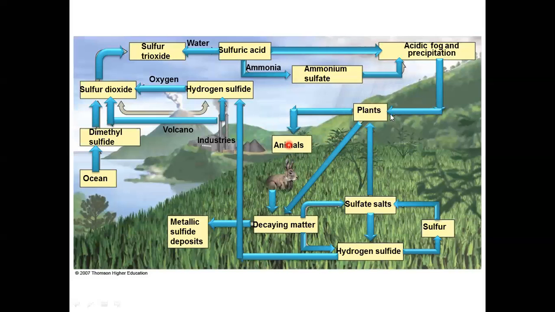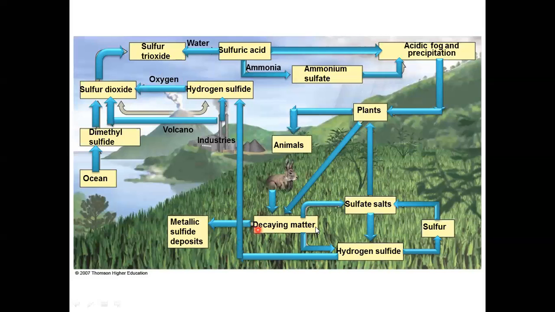After the death of these animals and plants, the degradation process of these animals and plant bodies takes place, and during this degradation process, H2S gas is evolved, and this H2S gas is then mixed into the atmosphere, and during the reaction of the atmospheric oxygen and the H2S gas, SO2 is formed. This process we have seen previously.